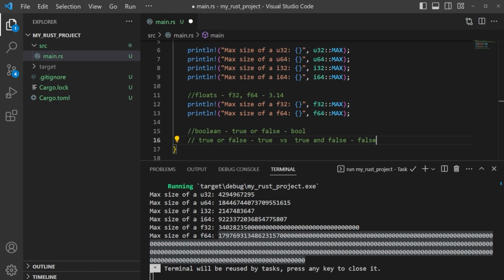That might not make any sense right now, and that's okay. We'll get into truth tables and why this can be important as well. So Boolean's great for conditional statements. It's great for truth tables. And we'll get on with that later in the course. I just wanted to introduce you to the idea of true or false, which is pretty straightforward at this point. So that is it. You can go ahead and delete this comment. We have one more scalar type to cover, and then we'll get on to more fun stuff in the course.